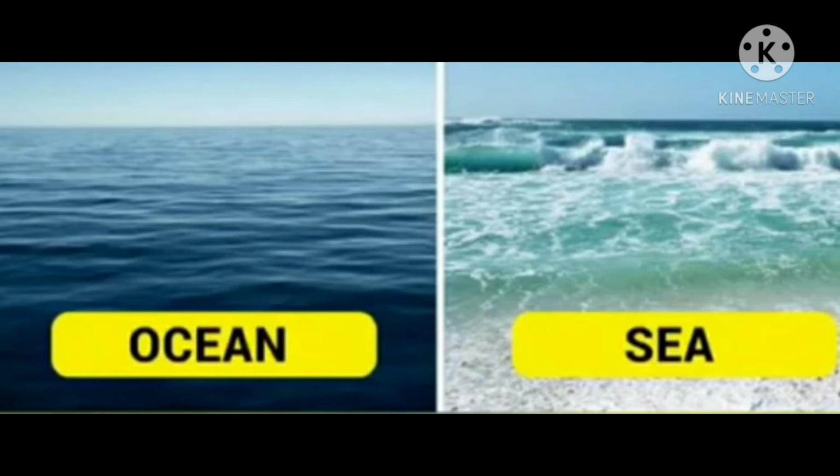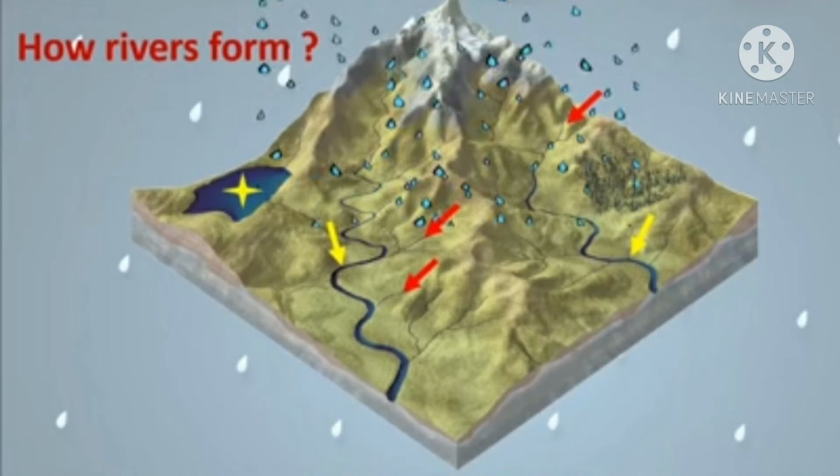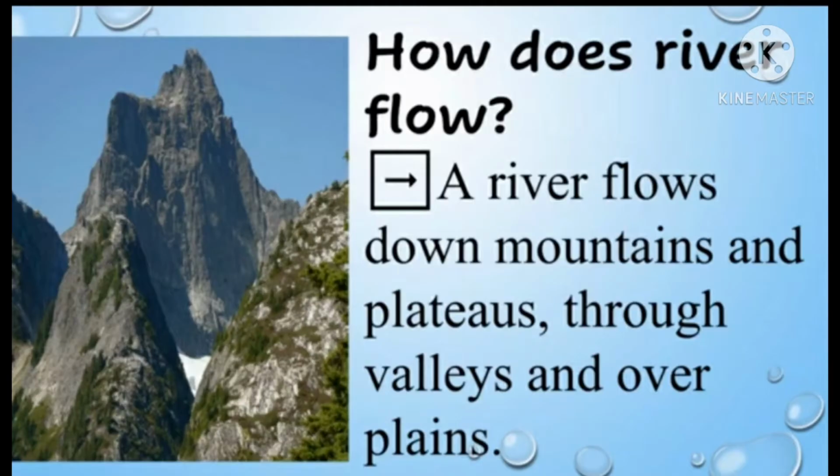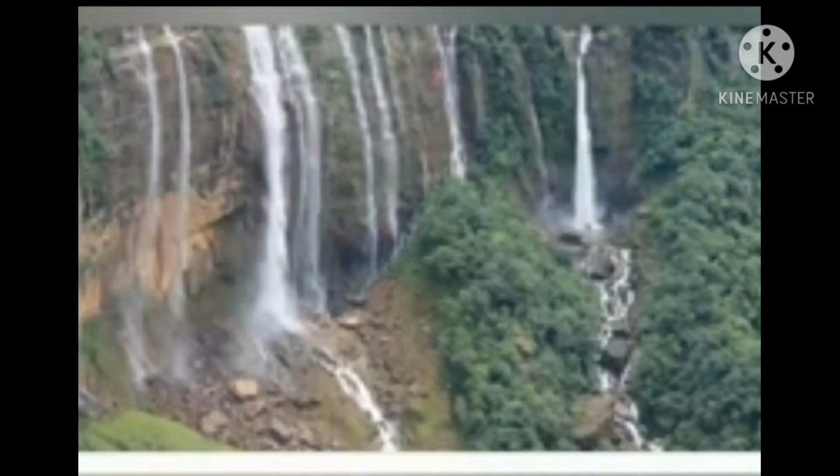Now we'll see how a river forms and how it flows. Now see here, rain also falls on high places like mountains. See your picture: up above the rain falls and the water flows down the hill, down the mountains and plateaus, through valleys and over the plains. This way the river flows.